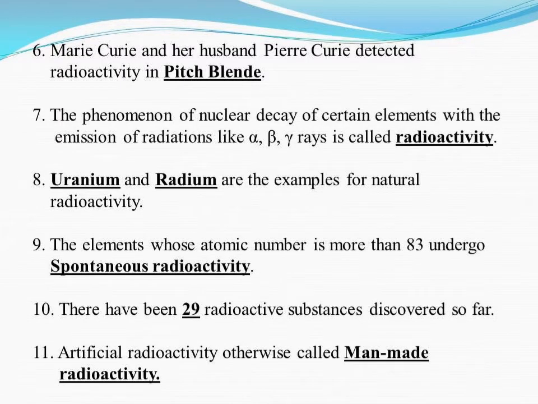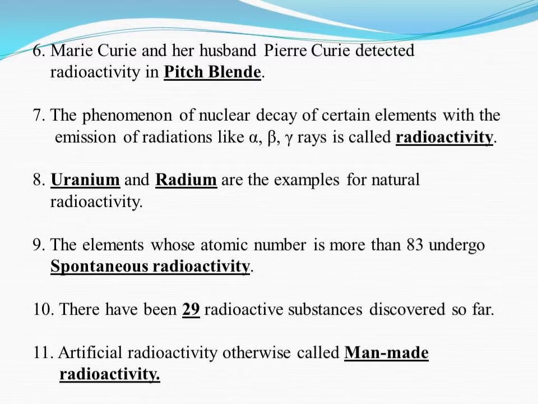Discovery of radioactivity. Marie Curie and her husband Pierre Curie detected radioactivity in the ore pitchblende. The phenomenon of nuclear decay of certain elements with the emission of radiation like alpha, beta, gamma rays is called radioactivity. Uranium and radium are examples of natural radioactivity.